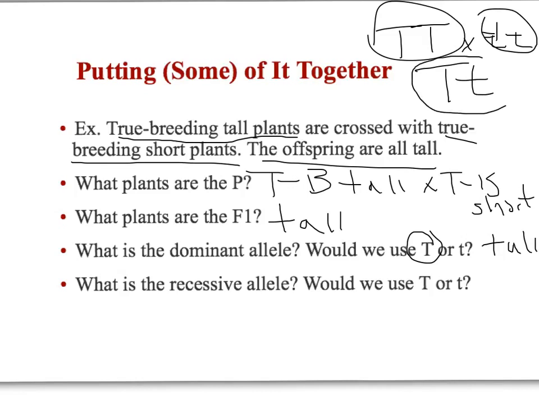So my F1 generation is heterozygous, but they're tall, which means that this capital T, the tall, must be the dominant allele. And then finally, what's the recessive allele? That's the short allele. And we always represent recessive alleles as lowercase letters. So we would use the lowercase t.